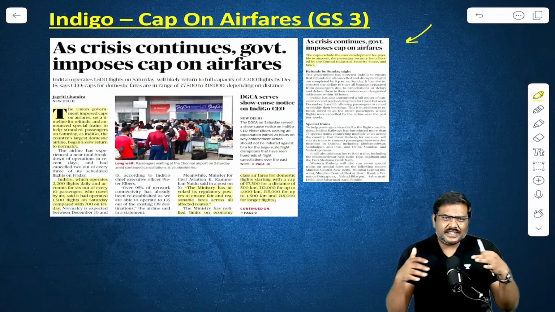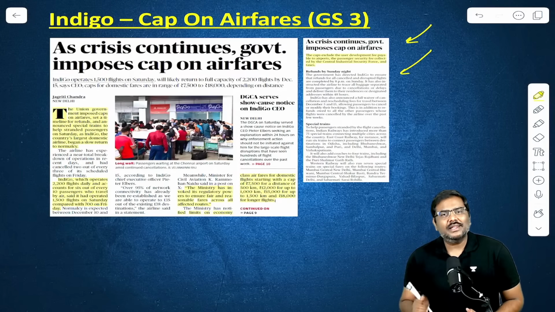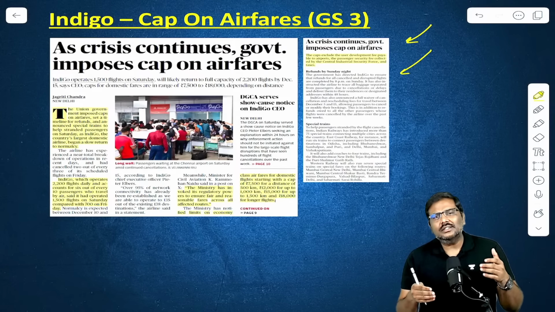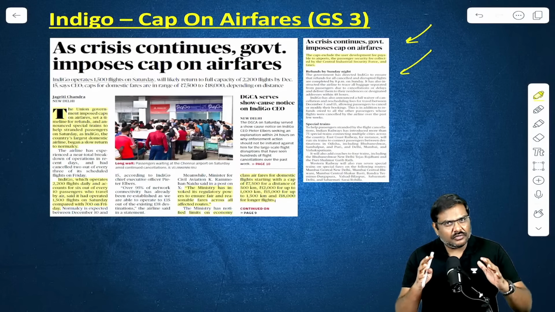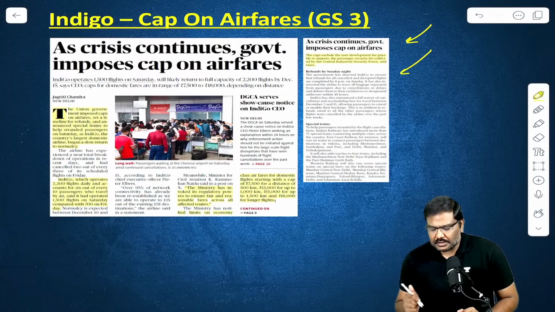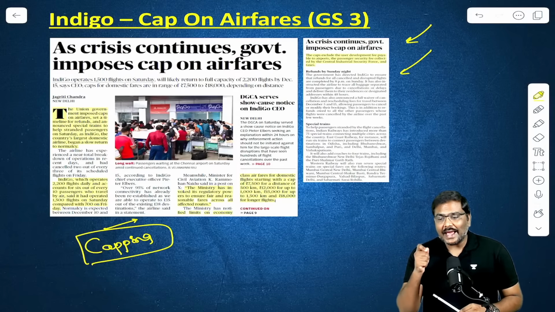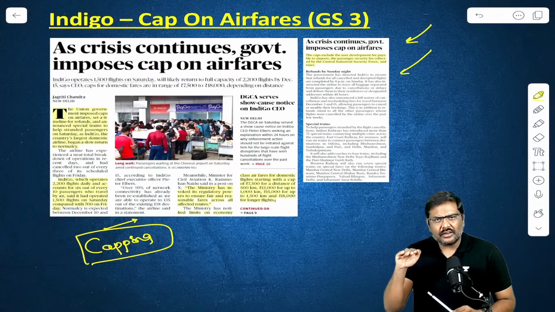In the ongoing saga of Indigo, the Government of India has made a certain announcement. But I believe that this announcement has been made a bit late. There was a delay on the part of the government. What is the announcement? The Government of India has now announced a capping of airfares.